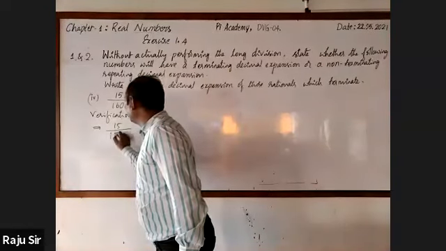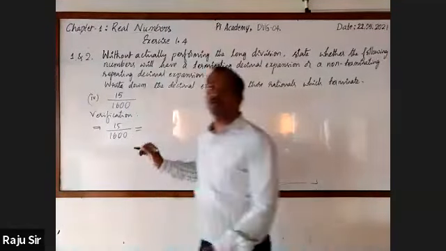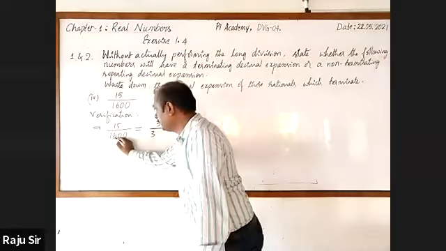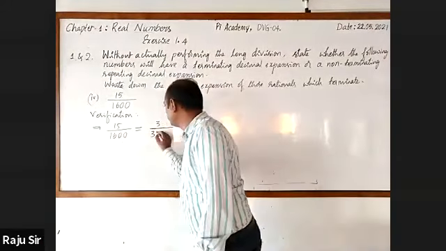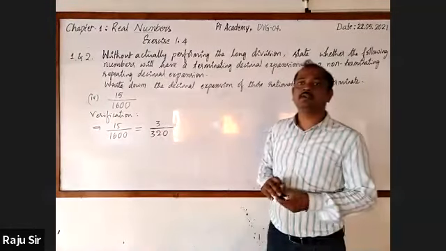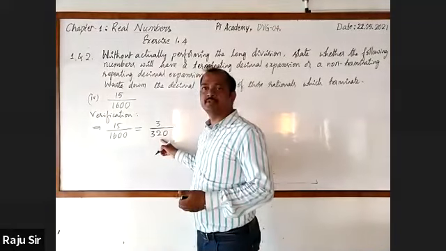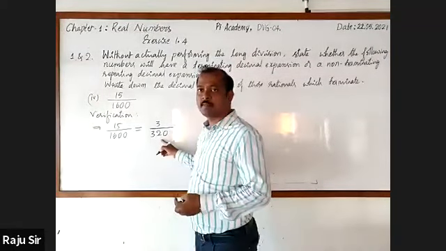15 by 1600 is equal to 3 by 320. 5 3s are 15, and 5 320s are 1600. Here, 5 3s are 15, 1 will remain; 5 320s are 1600. Now, these two are co-primes. Is it not? Yes, sir.